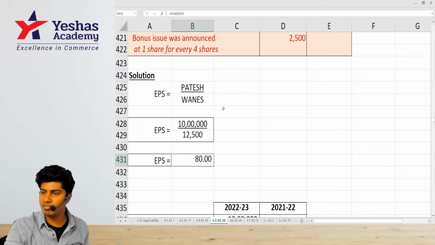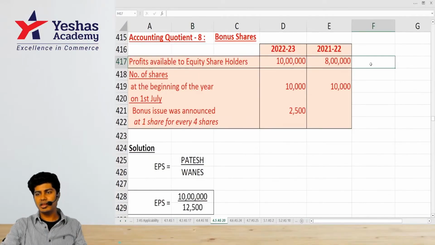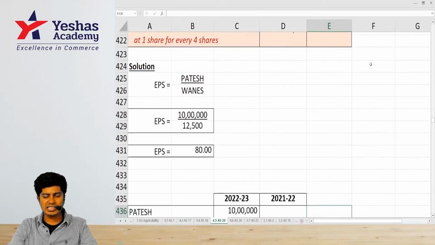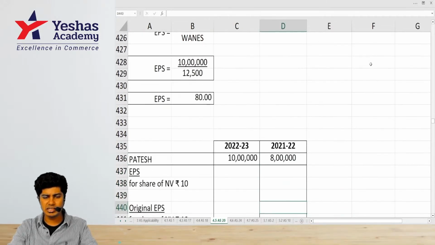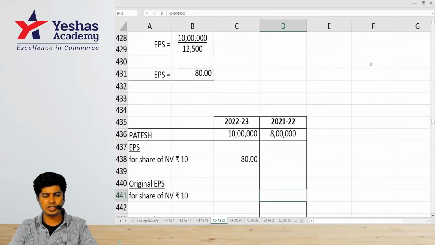Okay, now let's check that with regard to this company also. How much was their last year profit? 8 lakh. How many shares were there last year? Can we compute their last year EPS and compare it? Current year is how much? 80. We just computed. Last year EPS is 8 lakh divided by 10,000. How much is it? 80.